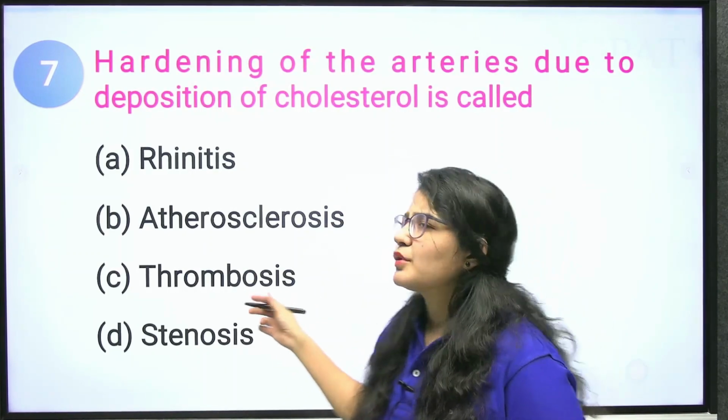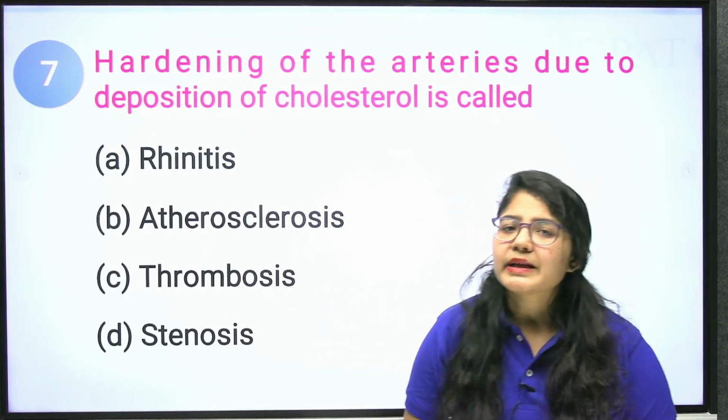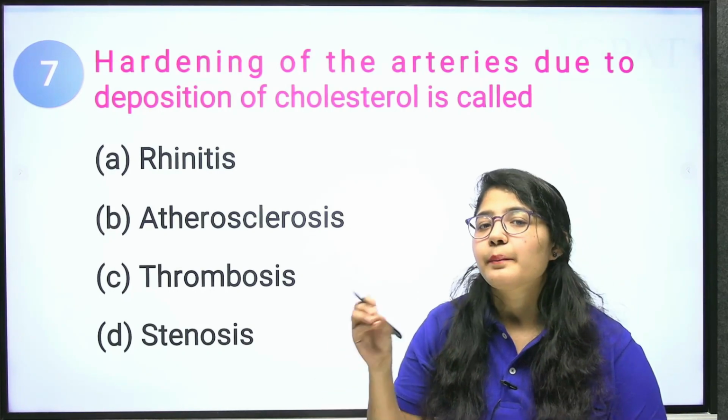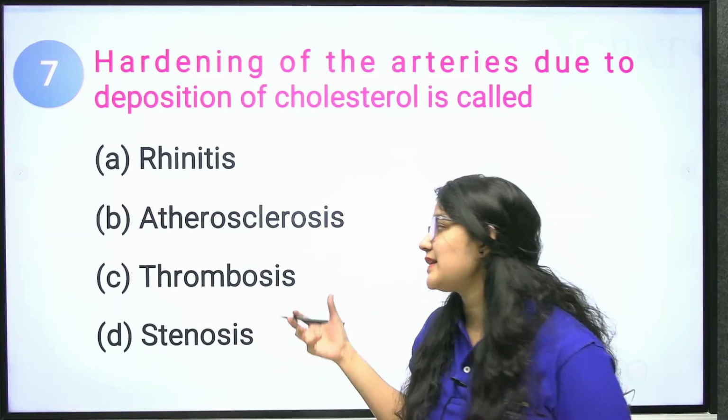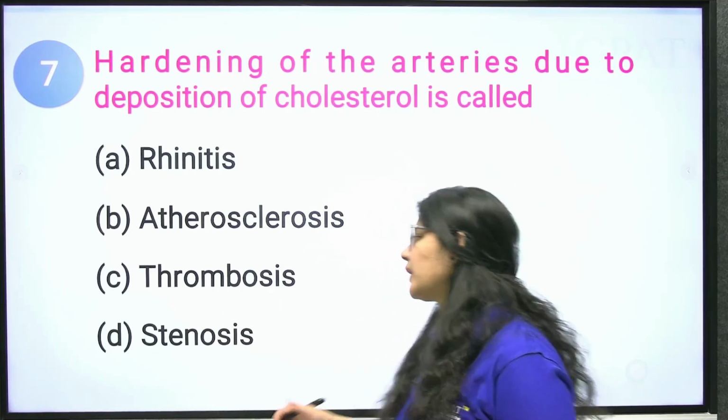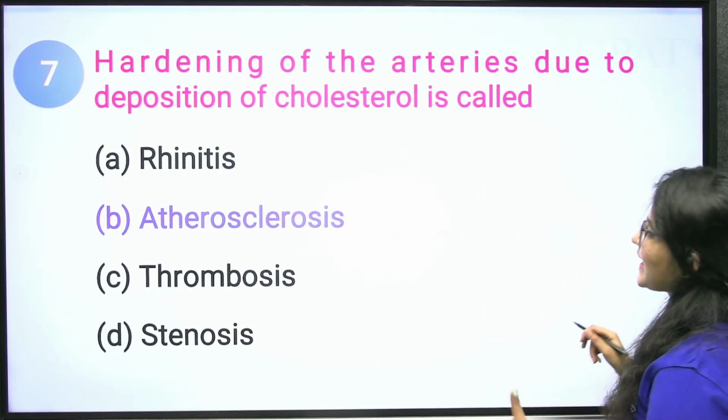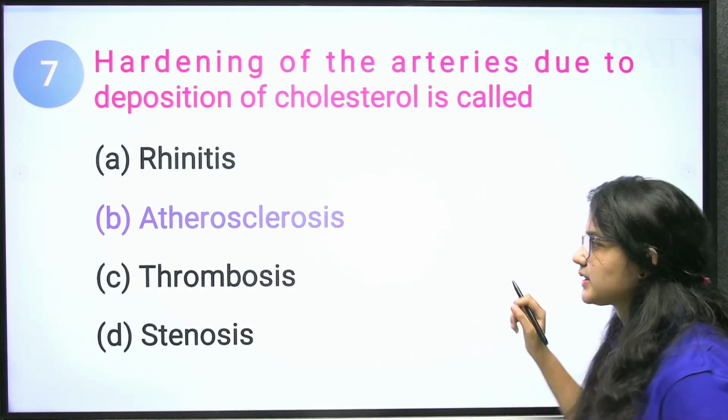Thrombosis is the condition when a blood clot breaks away from your arteries. Okay, next question. The correct answer will be atherosclerosis.